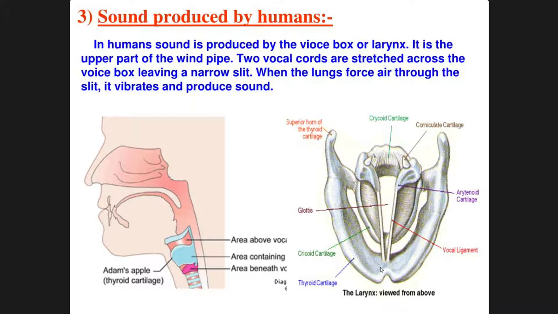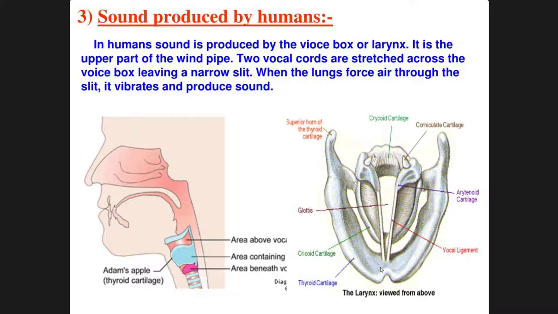Now sound produced by humans. This is the most important structure which we should know. In humans, sound is produced by the voice box, that is larynx. As I told, you may go to your larynx part and just put your hand over there. You'll see your voice is vibrating and then it is coming out. It is the upper part of the windpipe. Even you can see over here in the diagram, it's clearly mentioned what is larynx. Another name for larynx is voice box, and we can even say Adam's apple. So this is what it is.